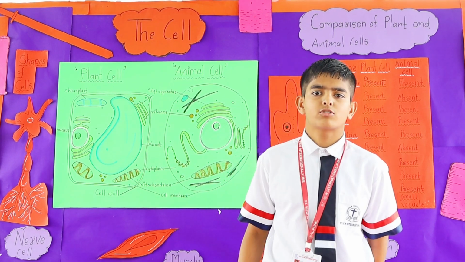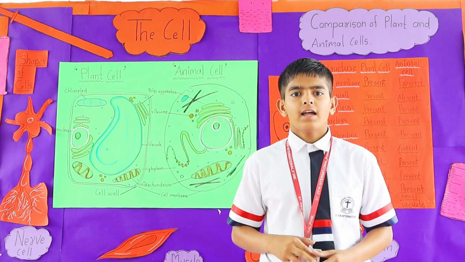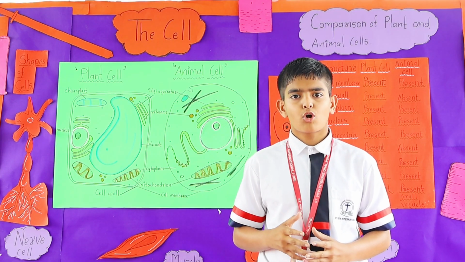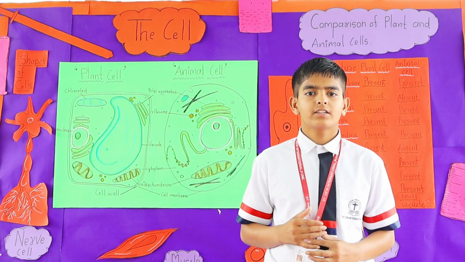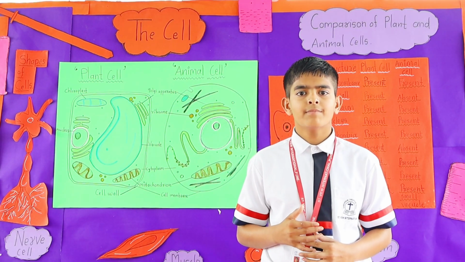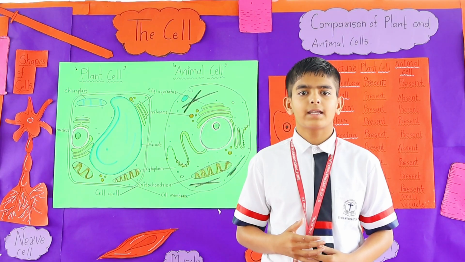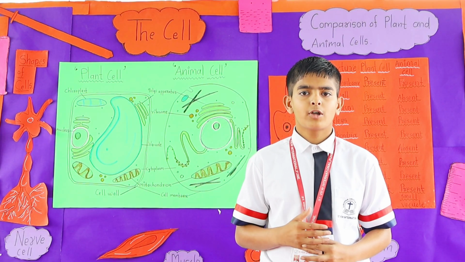Today I am going to talk about cell sizes. Cells vary greatly in their size, and most cells are microscopic, which can be viewed under the microscope. The largest cell is that of an ostrich, which measures around 170 mm to 130 mm, and the smallest cell is that of a bacterium, which measures about 0.1 mm to 0.5 mm.